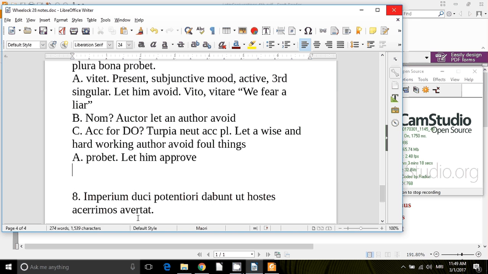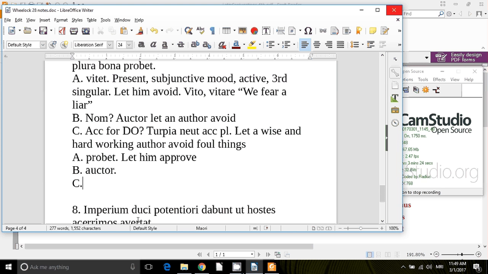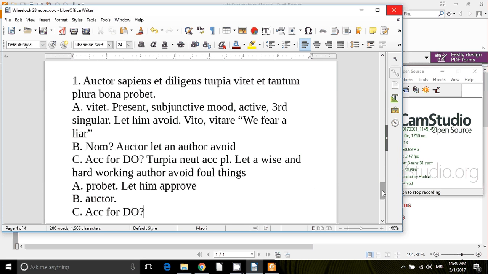What things is he approving? We've already got our B. That's auctor. We already know that. Part C, is there an accusative now in this clause for the direct object? And yes, there is. Plura bona. That's also neuter accusative plural. It's many good things. Let him approve many good things.